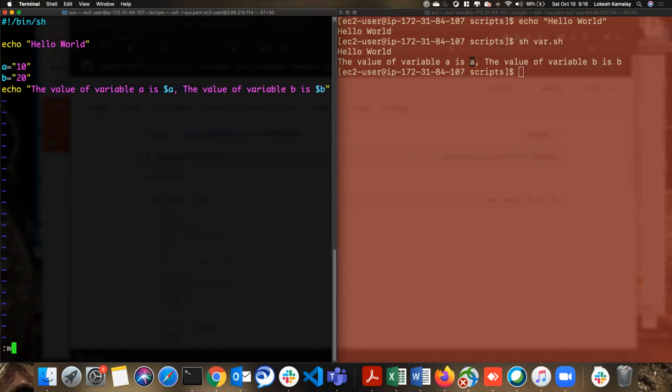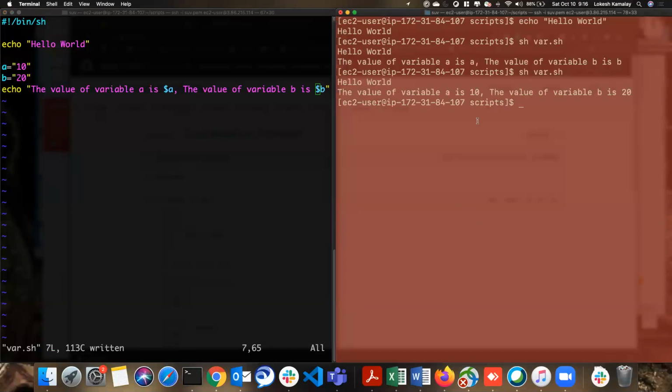Okay, now let me save this and run it. See, now it printed 10, 20, but before it was a and b, because this dollar symbol is adding significance. So this is not just a regular string now, rather it contains some value. This becomes a command technically. Now you are clear on what we are doing here, right?